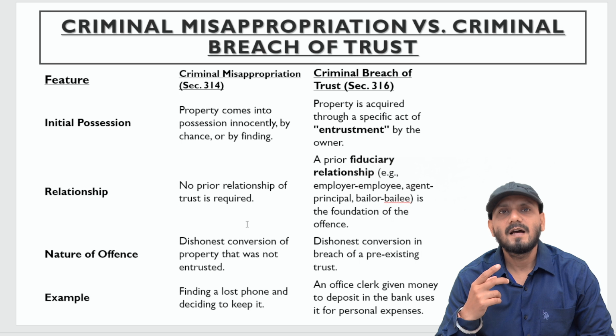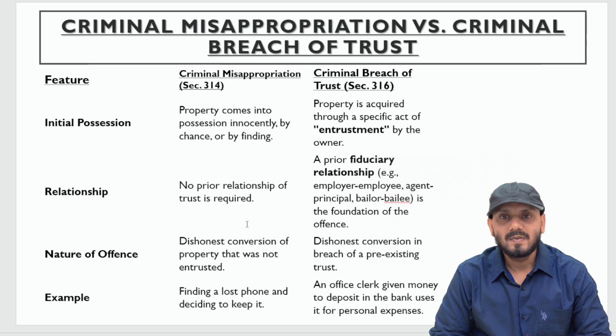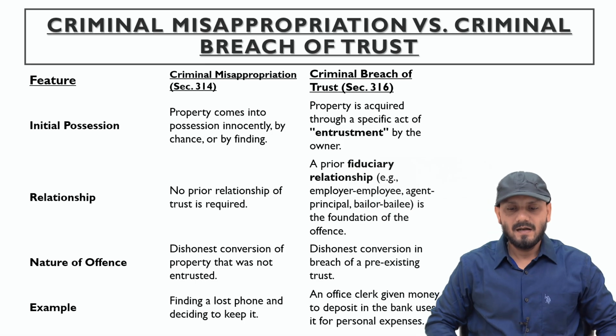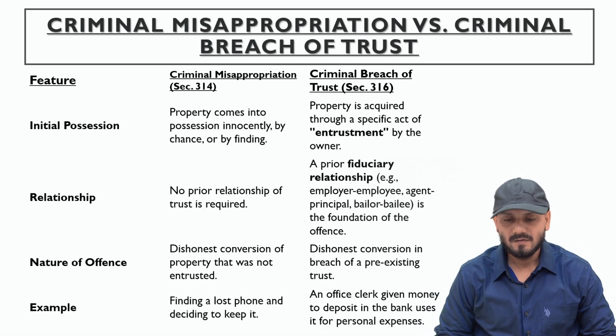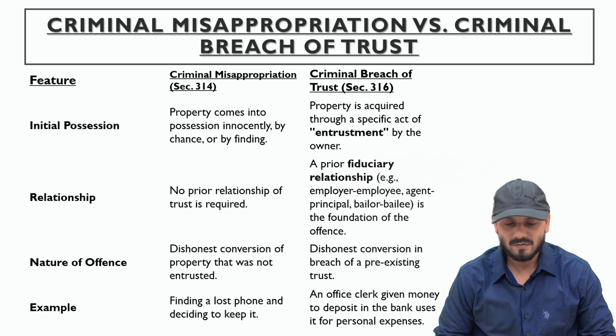Relationship. No prior relationship of trust is required. But in criminal breach of trust, the two parties, there is a mutual trust, a prior fiduciary relationship, example of employer-employee, agent, principal and bailer-bailee is required. It is the foundation of this offense. Nature of offense. Dishonest conversion of property that was not entrusted. In criminal breach of trust, dishonest conversion and breach of a pre-existing trust. Okay, because the property is entrusted, the property is given by the owner.